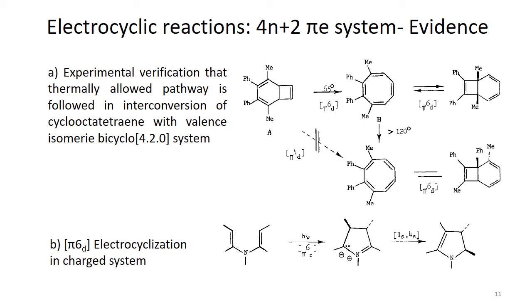And also the B product and the other product that could be formed by the disrotation using 4 pi electrons, they have different stereochemistry, because this cyclooctatetraene is not a planar structure, it has a tub shaped structure. So these two have different stereochemistry, and basically the arrangement of these atoms in space is different.